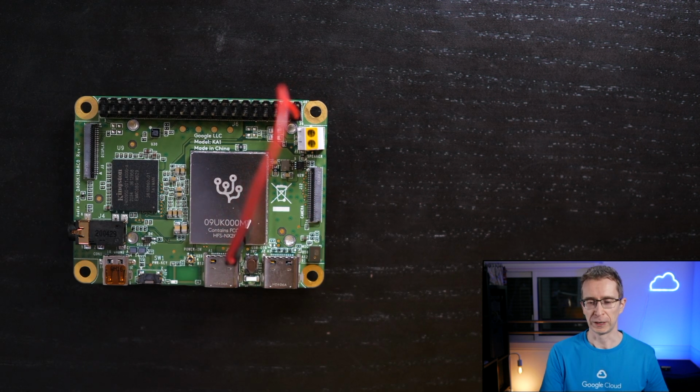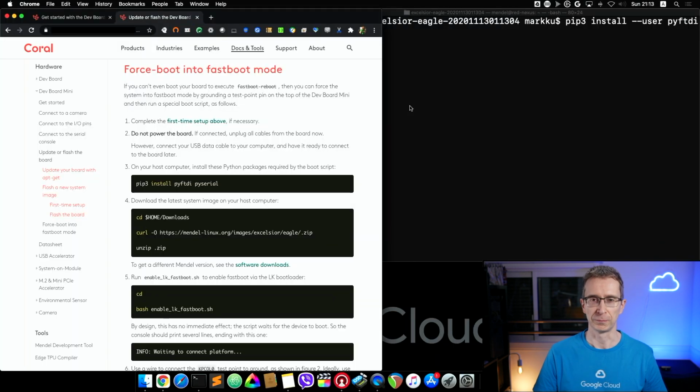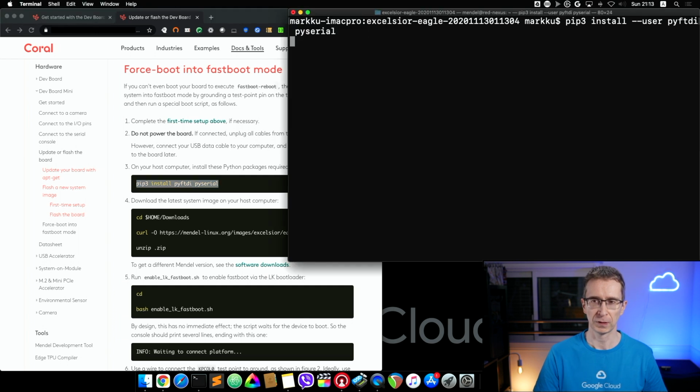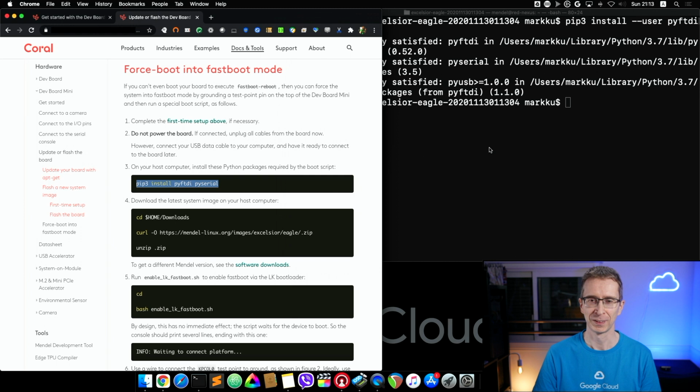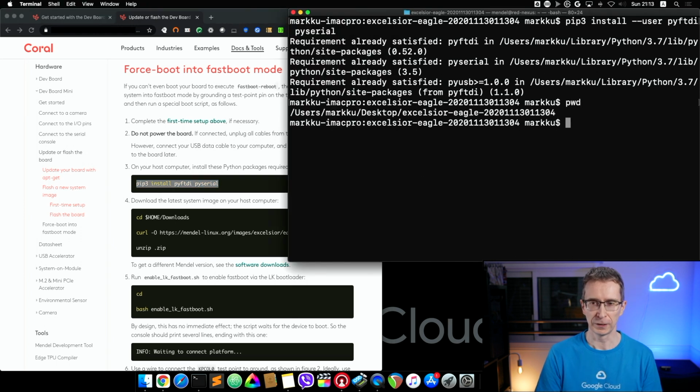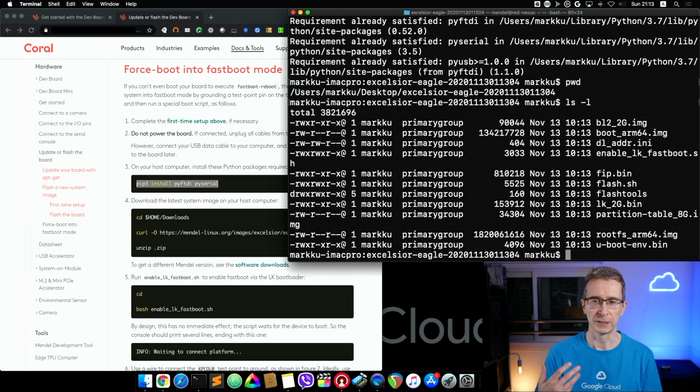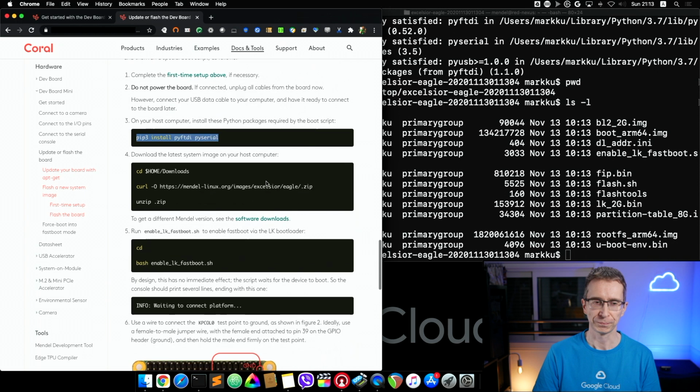And before we do that, we need to prepare our machine. So on the Mac here, let's look at the instructions. We need to first install Pi, FTDI and Pi serial packages. I will install them to my user's environment. Well, they're already there. And then the directory where we want to be is the Mendel image that we downloaded and unzipped. So we are there.